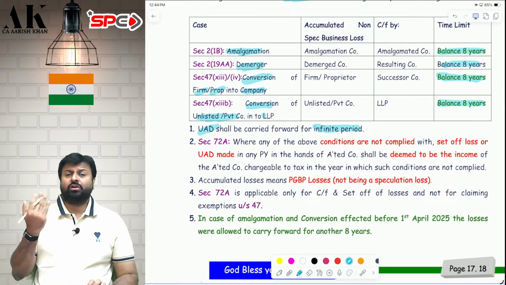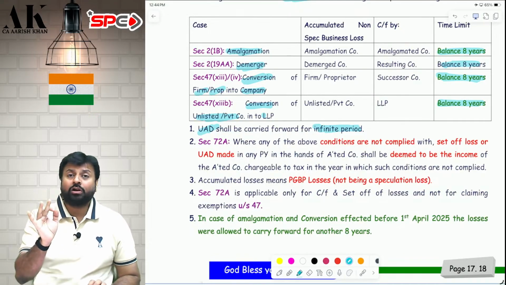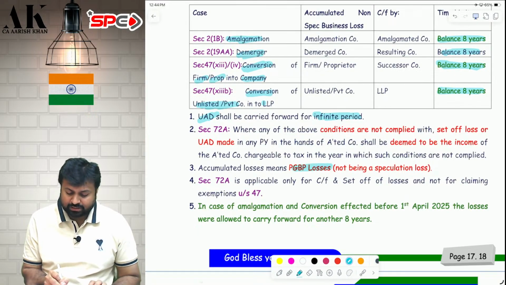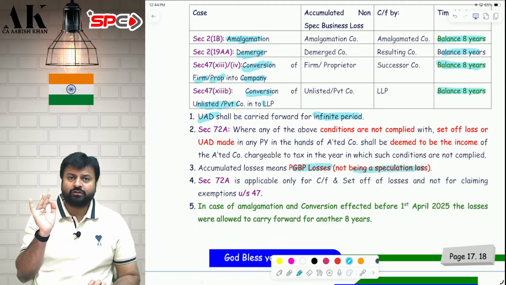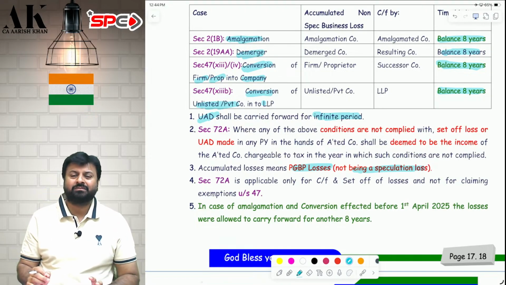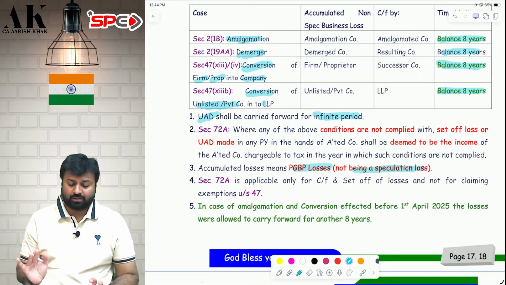Now the question, which losses do you have to carry forward? You have to carry forward only non-speculation business loss covered under section 72, not non-speculation loss. Only non-speculation business loss will be allowed to carry forward. All losses are not allowed. Only non-speculation business losses are allowed to carry forward under the income tax law.